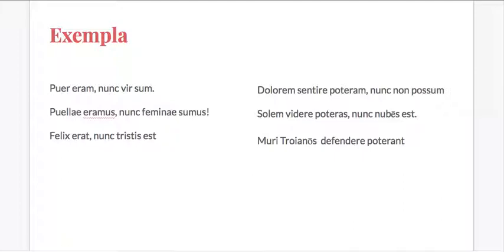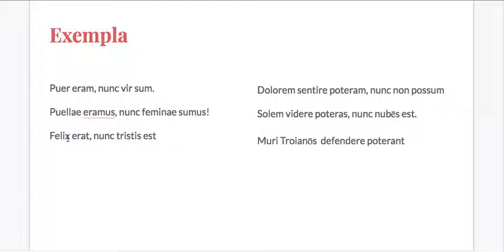So some exempla. Puer eram, nunc vir sum. If we look at nunc vir sum, we've all learned that before. Now I am a man. So puer eram, I was a boy, and now I am a man. Puellae eramus, changing the subject, nunc feminae sumus. We were girls, now we are women.